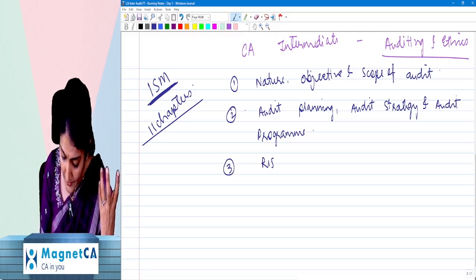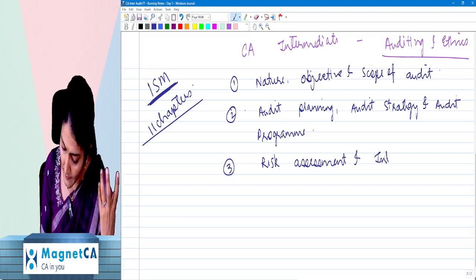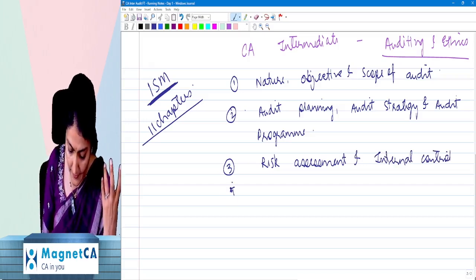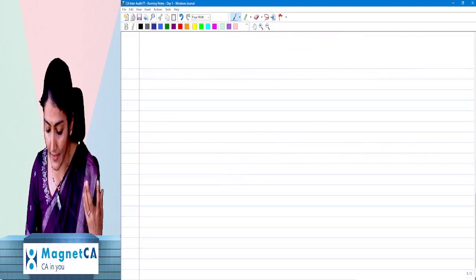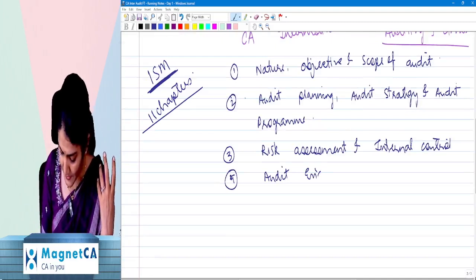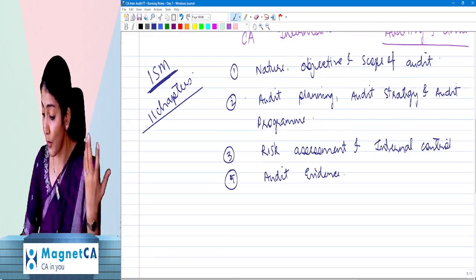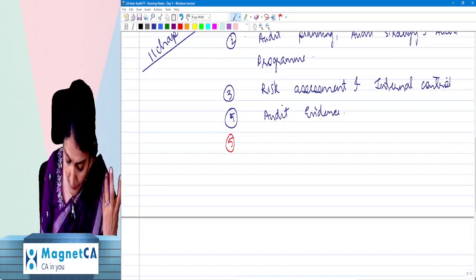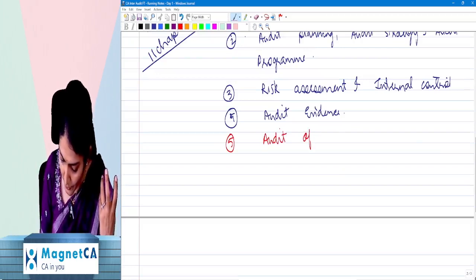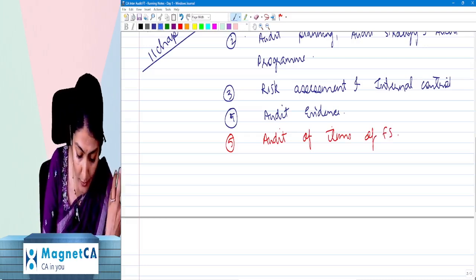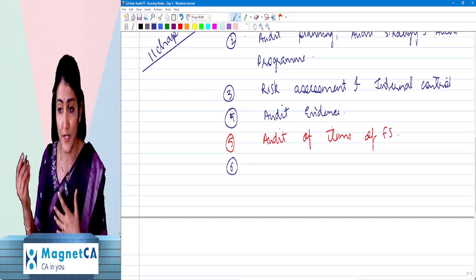Right, then after that, we have chapter number 3, which is one of the very dynamic chapters over there, which is regarding the risk assessment and the internal control. Right, so big discussion over there regarding the risk-based audit approach and also regarding the internal control. Then chapter number 4, which is regarding the audit evidence. Right, the audit evidence, right? So a lot of the standards of the 500 series covered over here. Right, then after that, chapter number 5, which is regarding the audit of the items of the financial statements, right? So how to do the audit of the items of the financial statements, right?